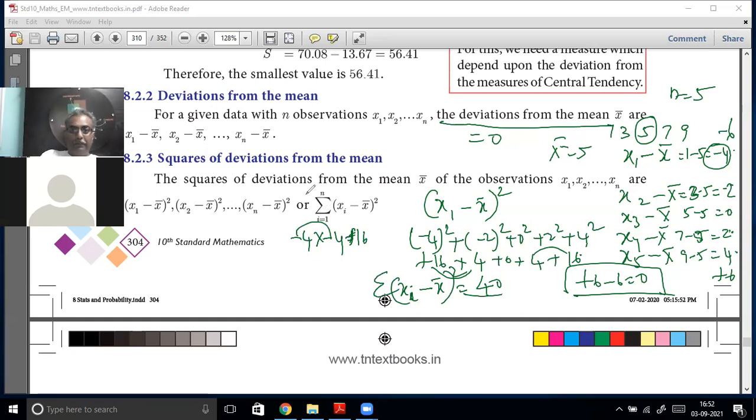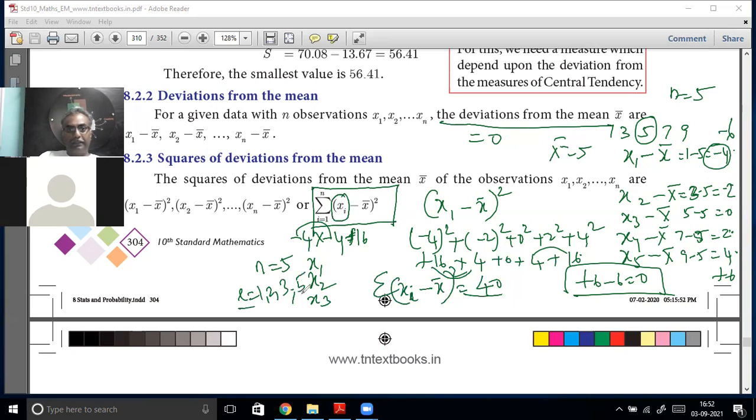What is the meaning of this formula given here? Sigma, i equal to 1 to n. In this case, n is equal to 5. That means xi will be, first time x1, second time x2, third time x3, then x4, then x5. i is equal to 1, 2, 3, up to 5.